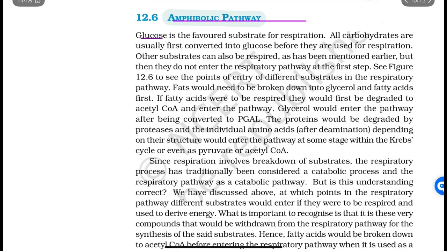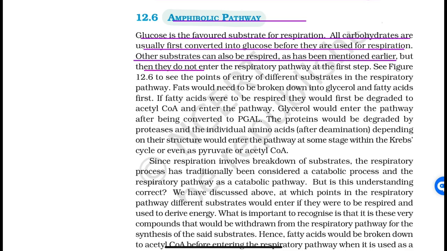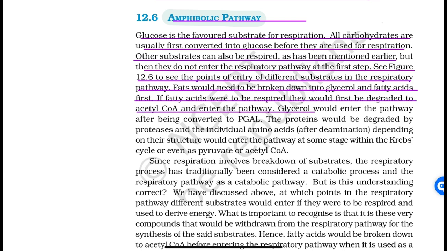Amphibolic pathway. Glucose is a favored substrate for respiration. All carbohydrates are usually first converted into glucose before they are used for respiration. Other substrates can also be respired, as has been mentioned earlier, but do not enter the respiratory pathway at the first step. See figure 12.6 to see the points of entry of different substrates. In the respiratory pathway, fats would need to be broken down into glycerol and fatty acids first. If fatty acids were to be respired, then they would first be degraded to acetyl coenzyme A and enter the pathway. Glycerol would enter the pathway after being converted to PGAL.